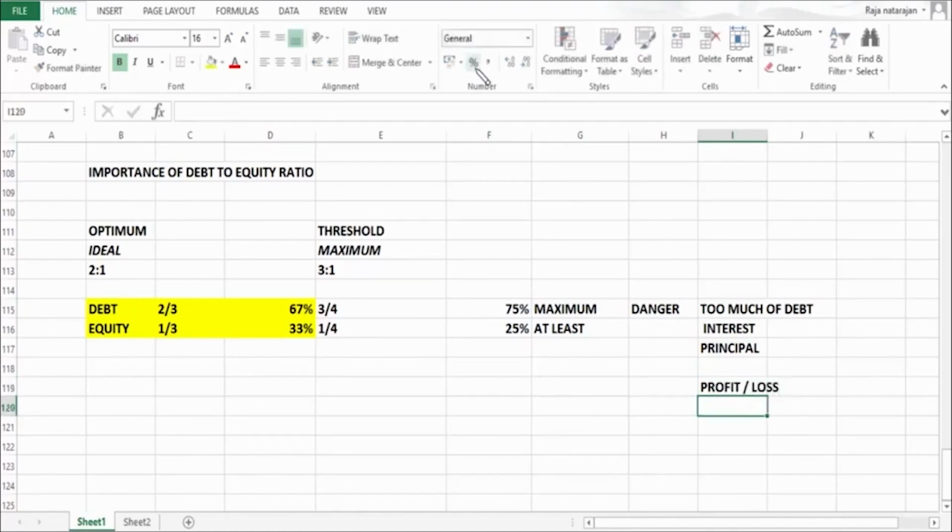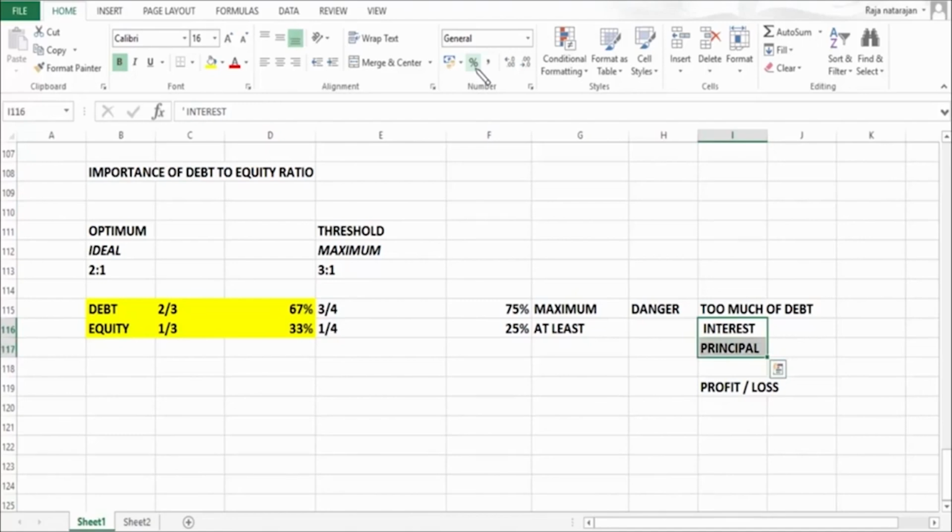And it is not possible for a business to show only positive results all the time, because business operates in an environment where we don't have control over the macro environment factors. So if the macro environment is going to undergo a change, then your business may not be able to make profit, but whether you make profit or suffer loss, it is immaterial. You got to pay principal and interest even if the market is not doing well. So when you have too much of debt, you got to pay these, but you will not have resources to pay this. That's the problem.